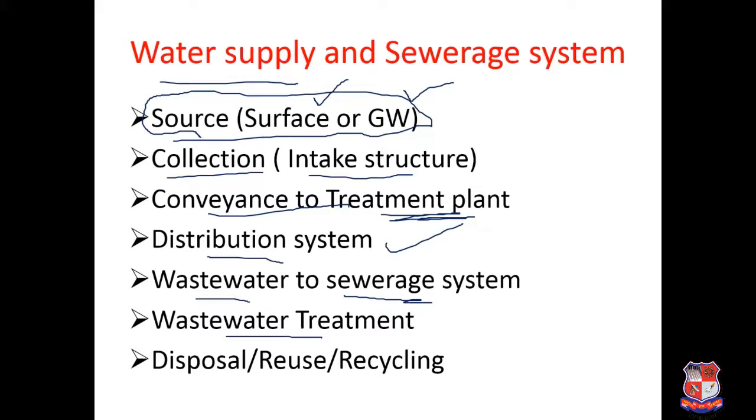In the wastewater treatment plant, complete treatment is given to this wastewater, and then there are various options. If you are giving the conventional treatment, then after this wastewater treatment, the resulting effluent may be disposed of in a nearby river or stream. Or if you are going for some additional advanced treatment methods, then you can also utilize that treated wastewater for reuse and recycling purposes.